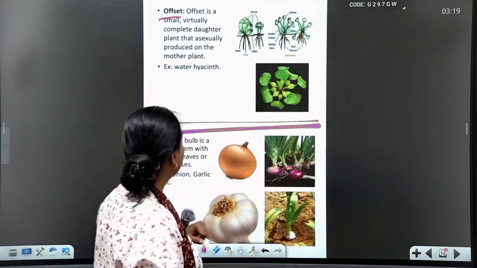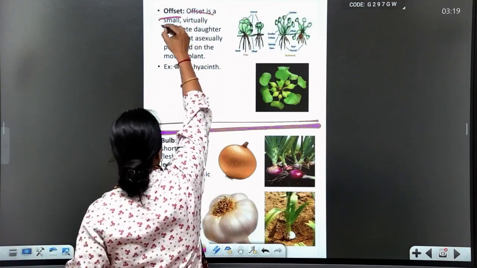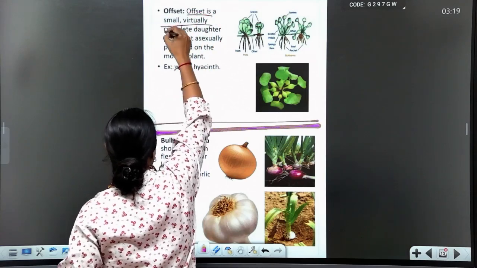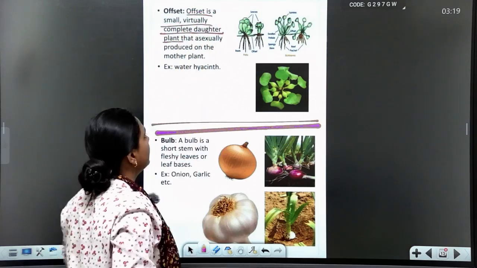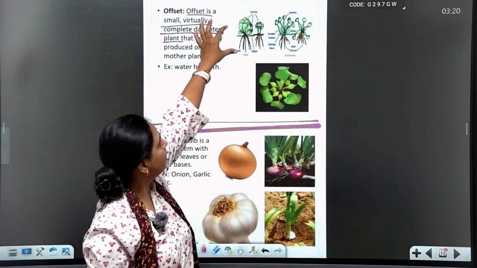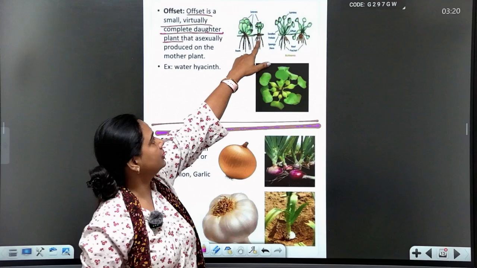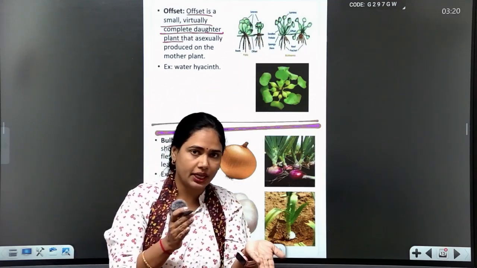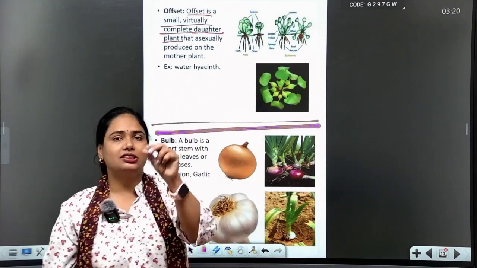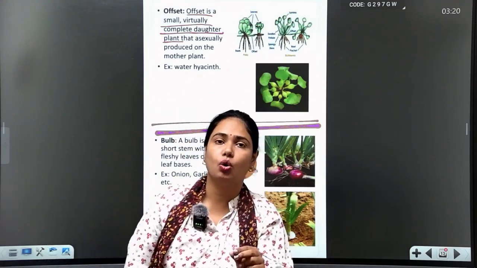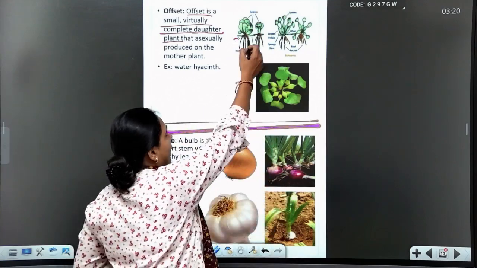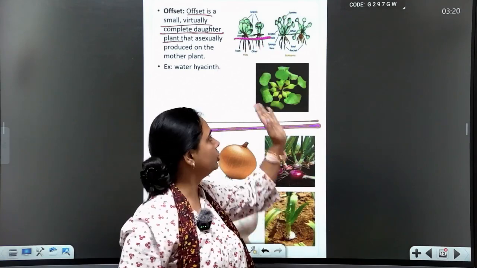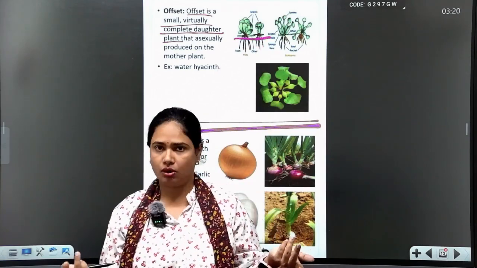An offset is a virtually complete daughter plant. You see here, this is the main plant and this is a small plant beside it. This small plant grows on this stem. If this stem part is cut, the new plant forms a new organism.